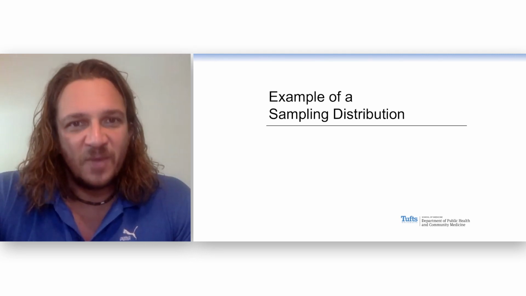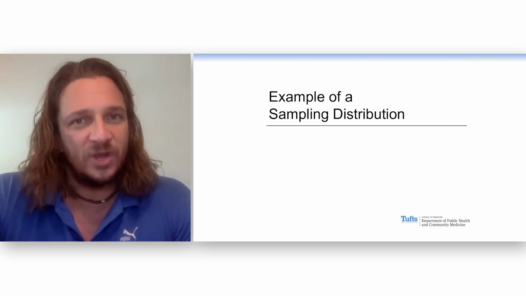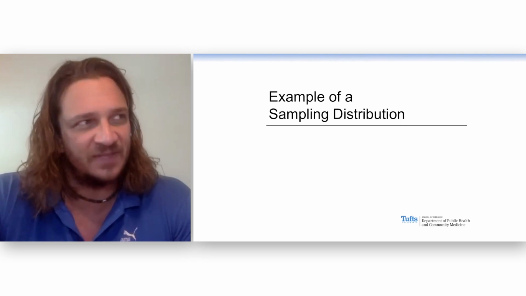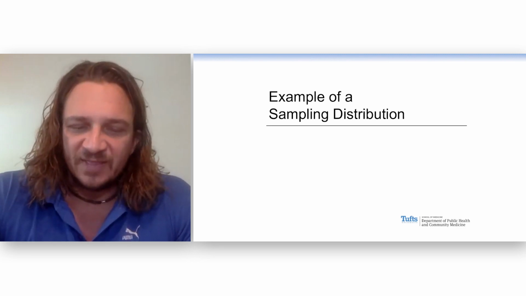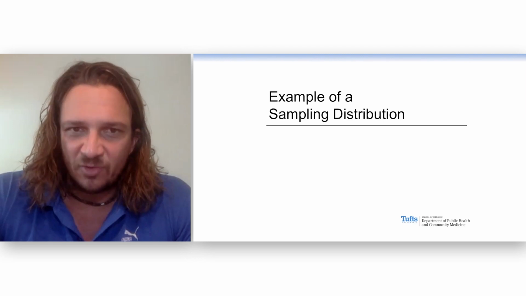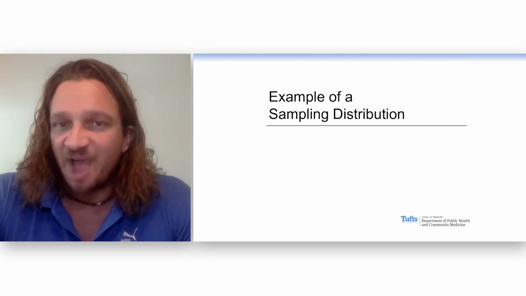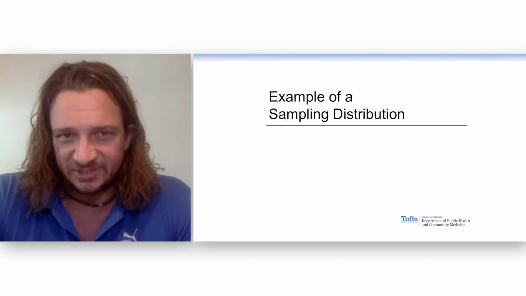We're going to talk about sampling distribution of means. And I know this is a weird concept. When I took statistics, I did not understand this until the third or fourth time that I heard it. Let's give you a really simple, stupid example and see if we can cement this, at least the concept, in your head, and then we can move on to some more real world stuff.